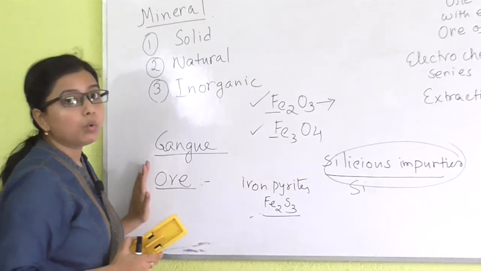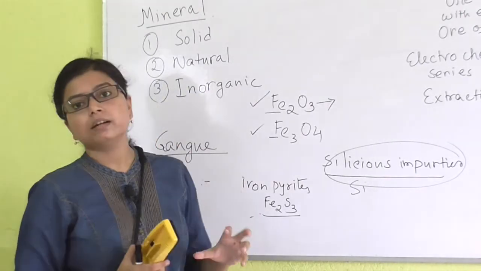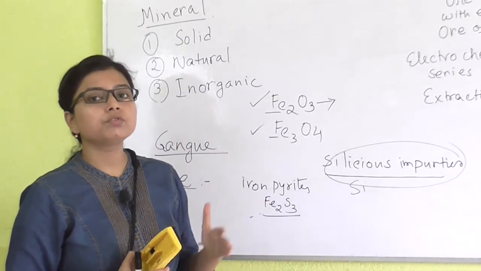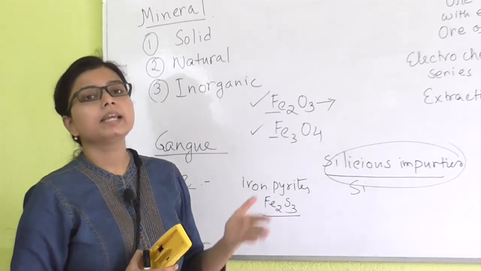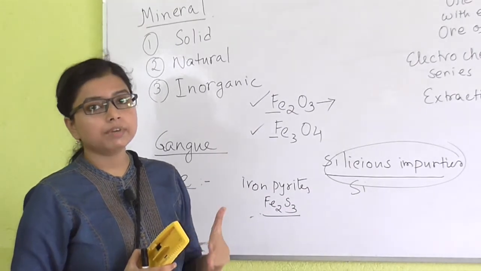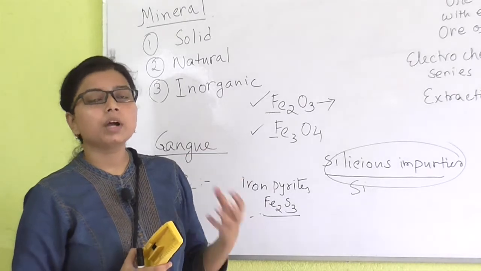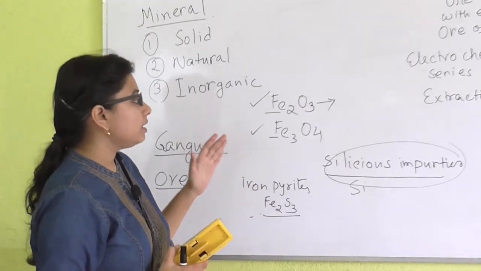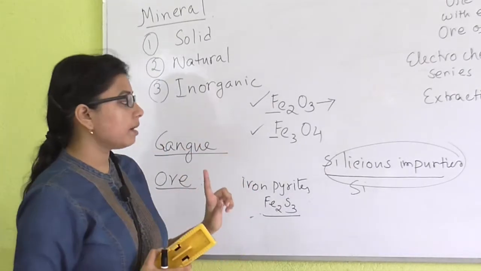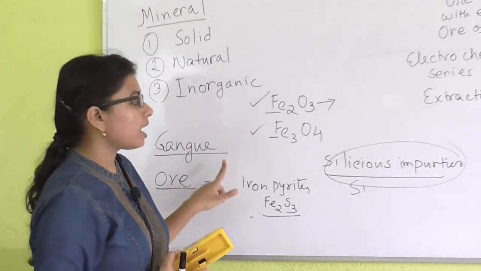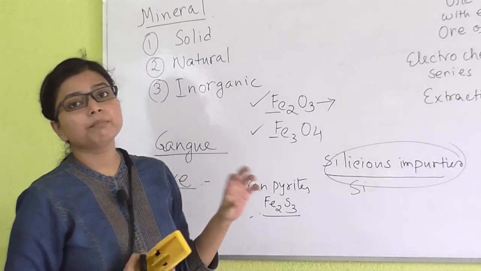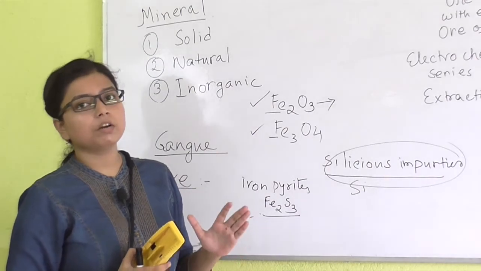And the next thing was ore. What is ore? Ore is the type of mineral from which we can extract the metals in an easier way, in a convenient way, applying a lower cost and effort. And I gave one example with iron pyrites. Iron pyrites is just a mineral of iron.